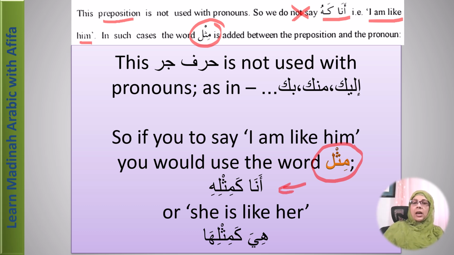You would say ana ka mithlihi, to mean I am like him. Okay, so ana means I, ka is like, so we added the word mithal here. Ka mithlihi, pronoun. So I am like him, right? So here, hiya ka mithliha, it means she is like her, right? Mithliha, hiya ka mithliha.